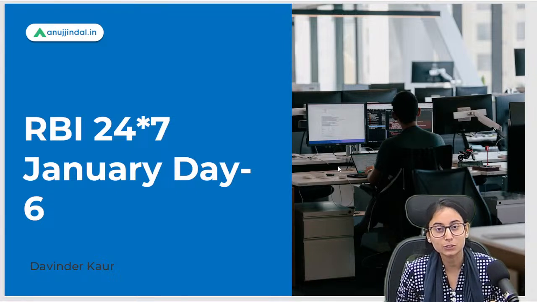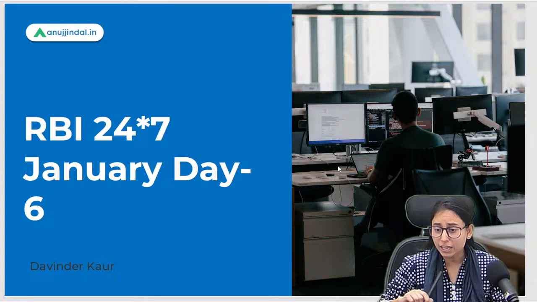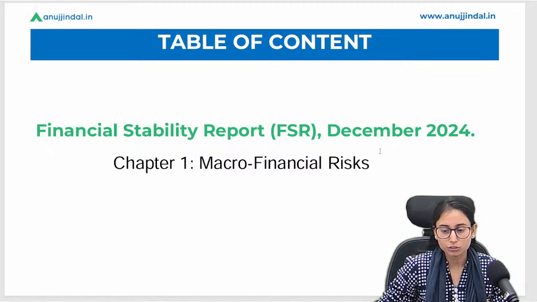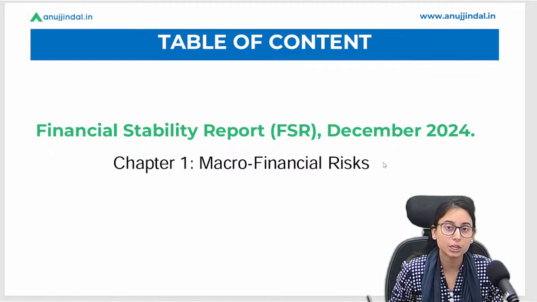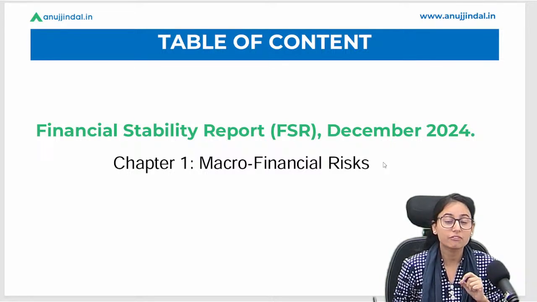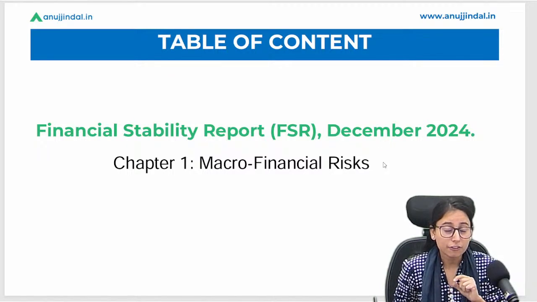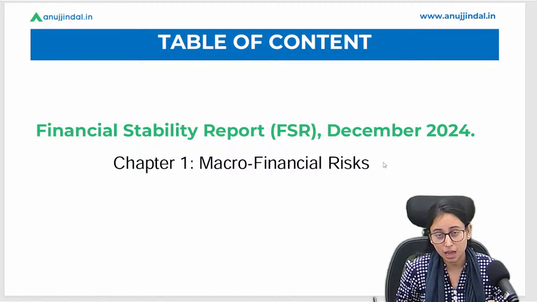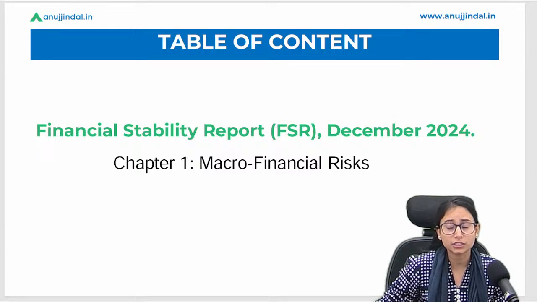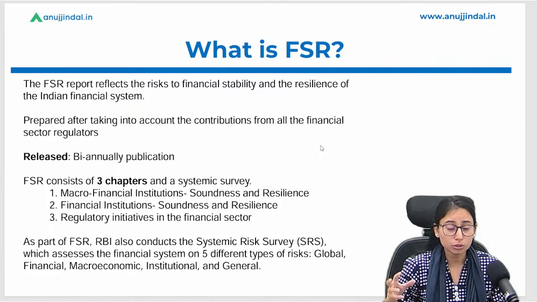Now we can start with today's session of RBI 247, wherein we are going to discuss a very important report, that is the Financial Stability Report, December 2024. Today we will be covering the first chapter of the report. This is very important because any fact related to this report can be asked in your examination, Phase 1 or Phase 2. It can be a case study based question, a filler, or a match the following. Do remember these facts.